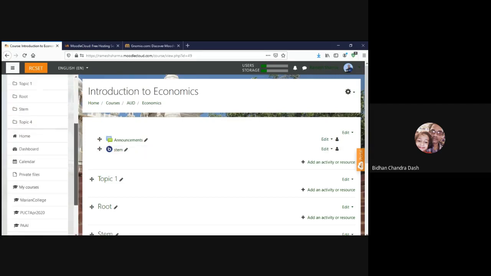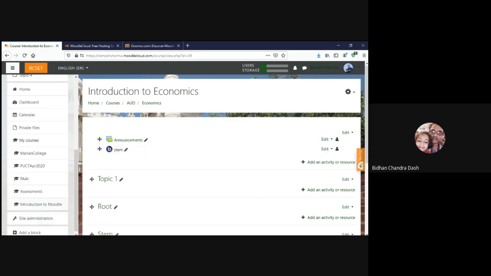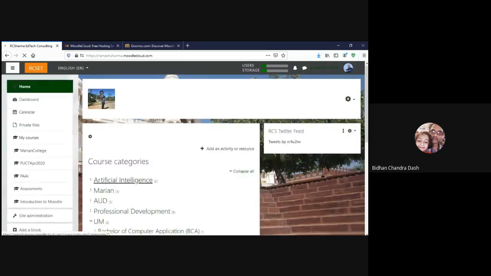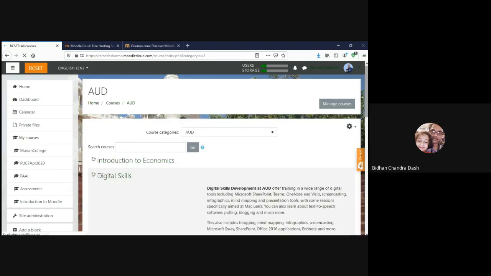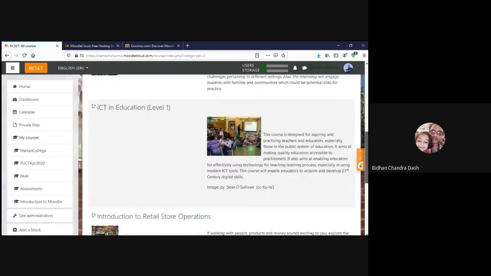Number two is, in many of the other university Moodle interfaces, I have seen that there is a facility of adding Turnitin Dropbox. When the student drops the assignment in the Dropbox, it automatically gets into a plagiarism check and a report is attached to the submission. So how is it possible that we can do it in a Moodle? Can you just explain that?